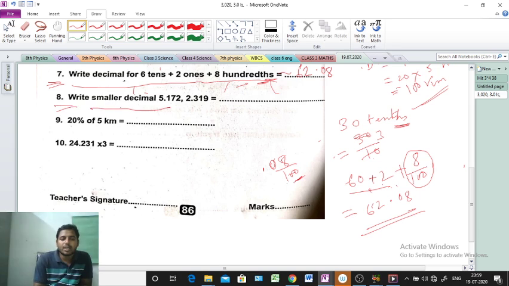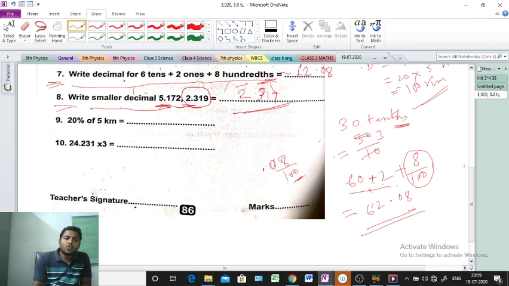Write the smaller decimal. Which is the smallest decimal? Very easy, you can do it also. 5.172 and 2.319. Check it once. Before the point here is 5, but before the point here is 2. So which one is smaller? This one is smaller, 2.319. So here the answer will be 2.319. Clear or not? Clear? Okay.